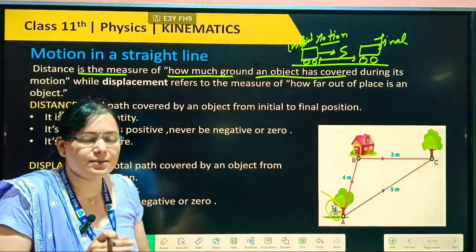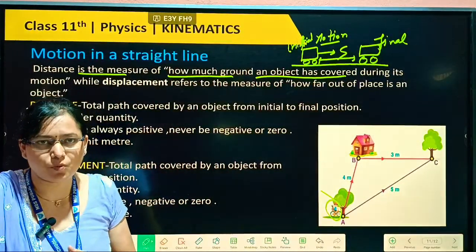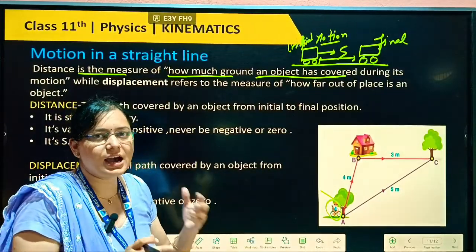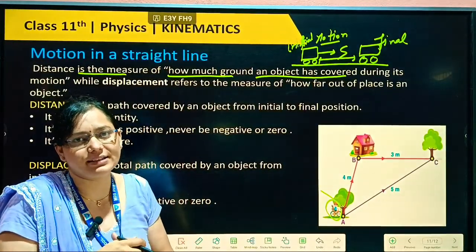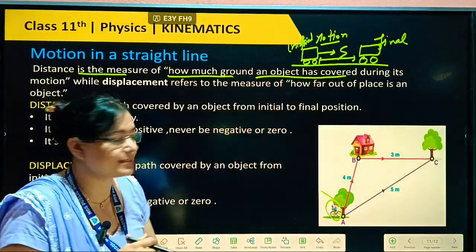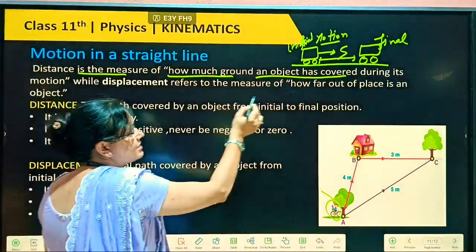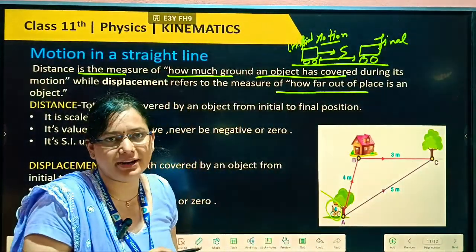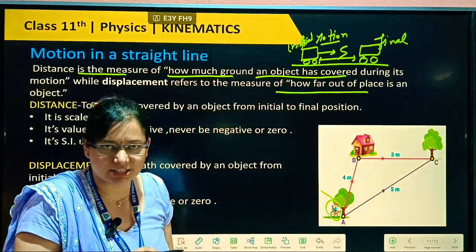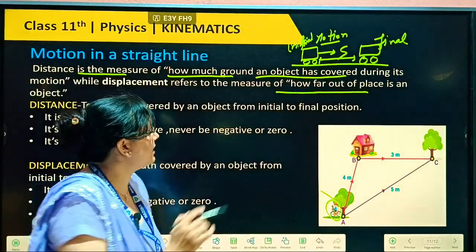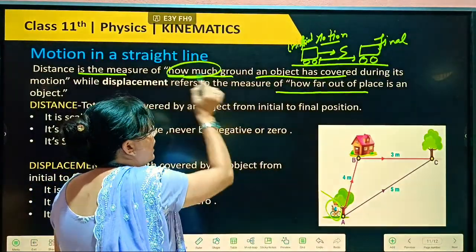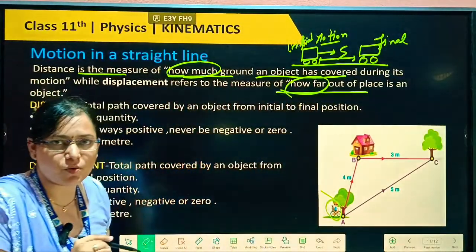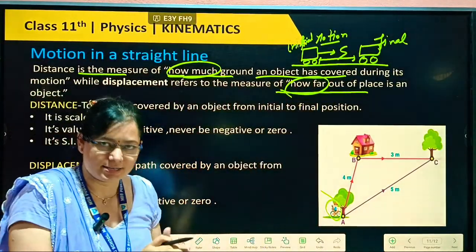Means any body starts from one point, covers some path, then how much ground it has covered by that object, we will call it distance. But how far away it is from our initial point, we will call it displacement.